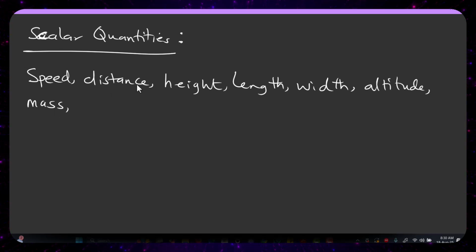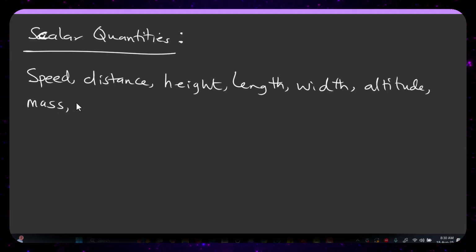Space apart, two points apart, is what we call distance, and it does not have a specified direction. How high something is does not have direction. Length is the same thing as distance. Width, the same thing as distance. Altitude, the same thing as height. So you now see that all these that I just mentioned have no direction.